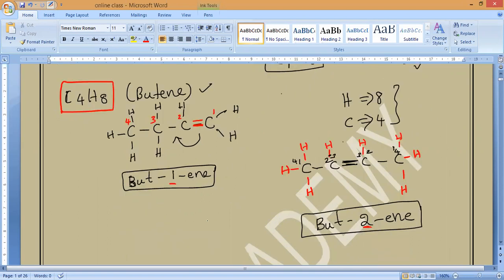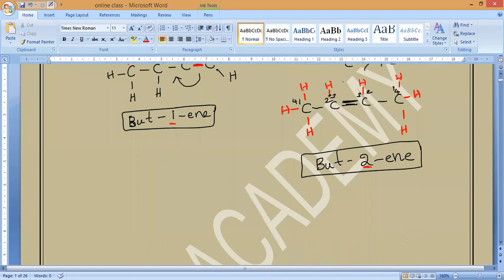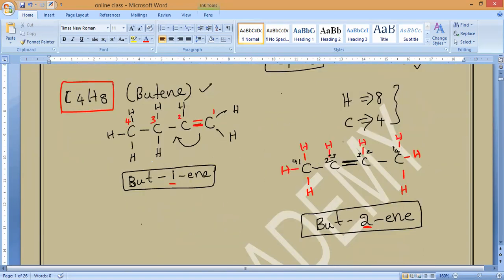So draw these two structures. Always the carbon, wherever the double bond is coming, it must get the lowest possible number, like before in alkanes, what we have studied, wherever the alkyl group is coming, we have to give it the lowest possible number. Is it yes or no? Yes, sir. So for alkyl groups in alkanes, wherever they come, we have to get the lowest possible number. And here, the carbon where the double bond is present should get the lowest possible number. This is what we can say isomerism in alkenes.